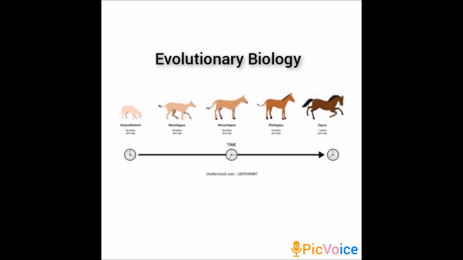As you can see in the image, the developmental stages of the horse, you can see from the starting stage to the last stage how the difference has been made, and finally it has fully developed into a horse. Like this, all the organisms on the earth gradually change themselves to get a new form. This is known as evolution. So studying about the history of how the population and the species have changed over time is called evolutionary biology.